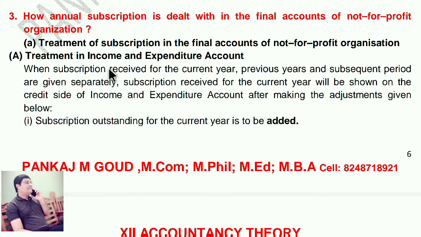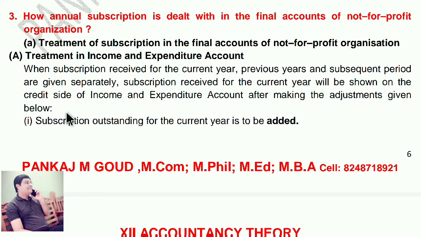When subscription received for the current year, previous year and subsequent period are given separately, subscription received for the current year will be shown on the credit side of income and expenditure account after making the adjustments given below.